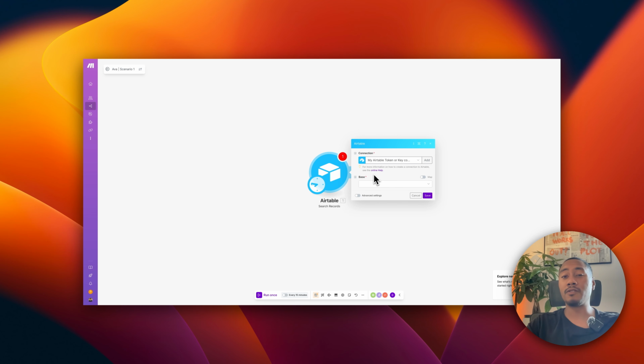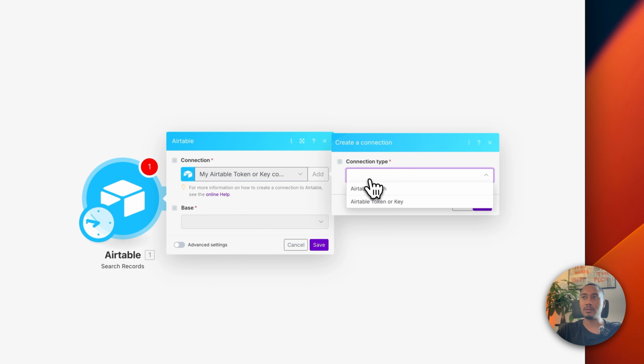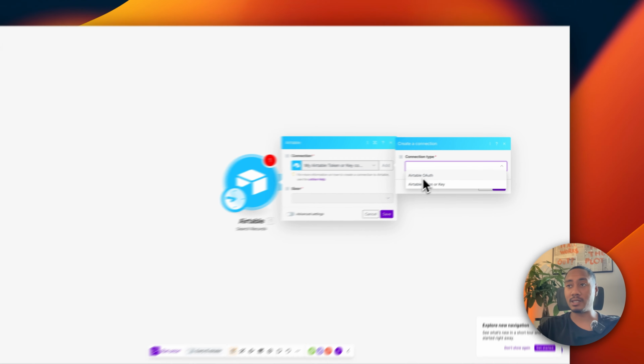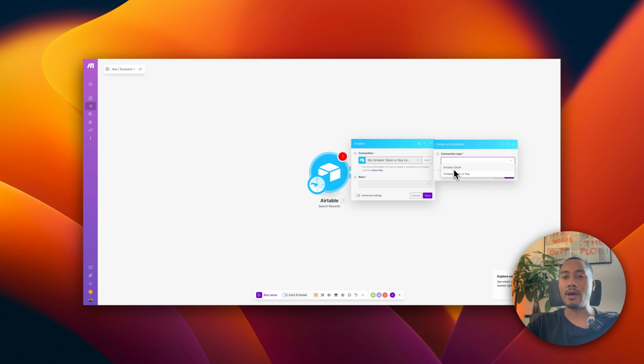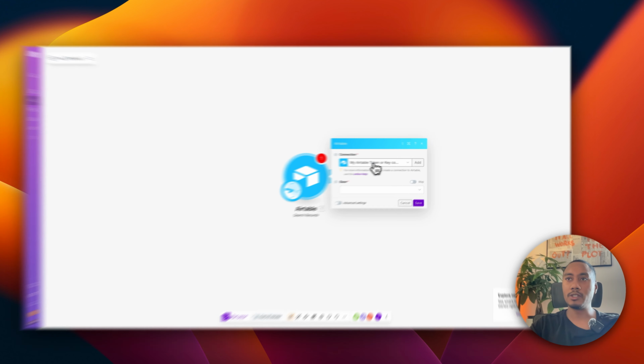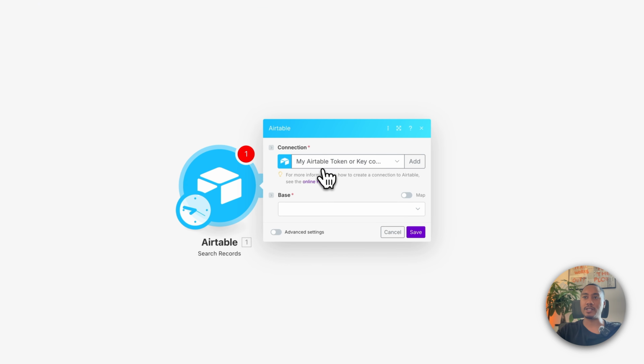Now, if this is your first time using Airtable on Make, there are some connection steps that we need to follow. So you're more likely going to need to click Add. You're going to select connection type, and you're going to select Airtable OAuth. This will prompt you to another screen where you'll have to log into your Airtable account. But if you're already logged in, it should automatically push you through at no problem. So you're just going to select Airtable OAuth and log in so that you can establish your connection to your Airtable account. I already have my connection established.